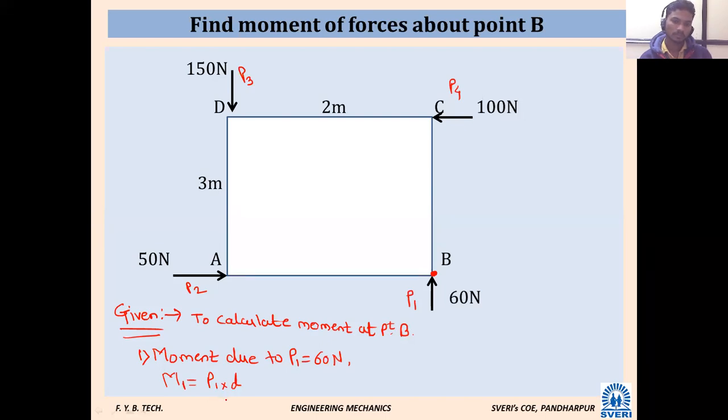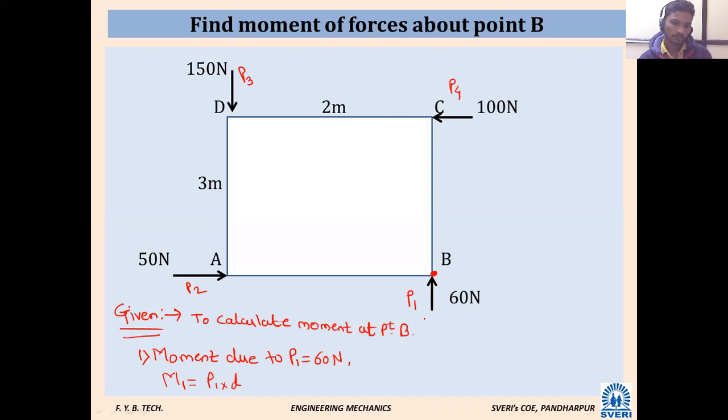Tell me what will be that? 180 Newton. See, 180. At what point we want to calculate? Did you notice P1 force at point B? Zero, sir.